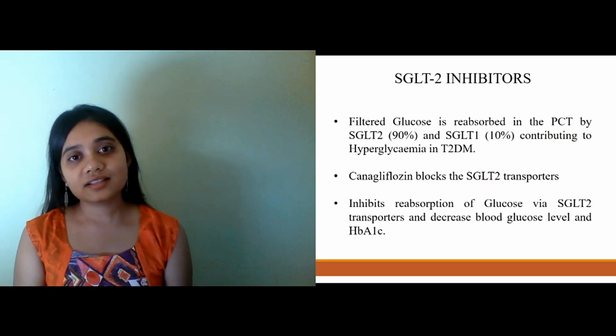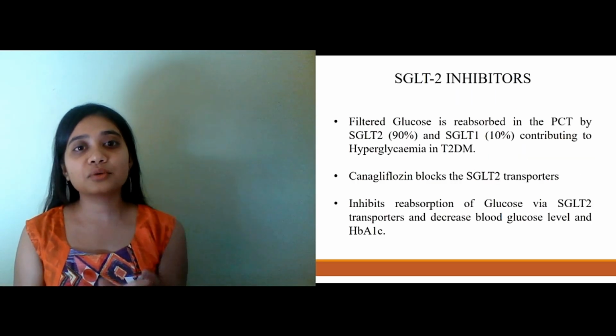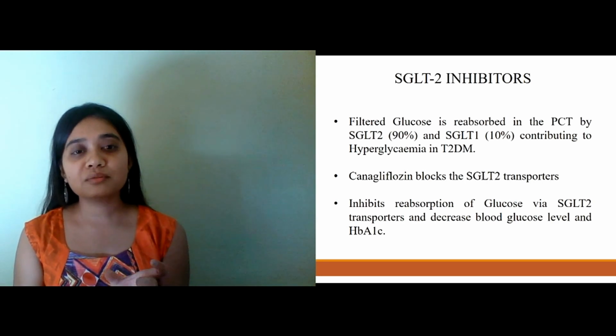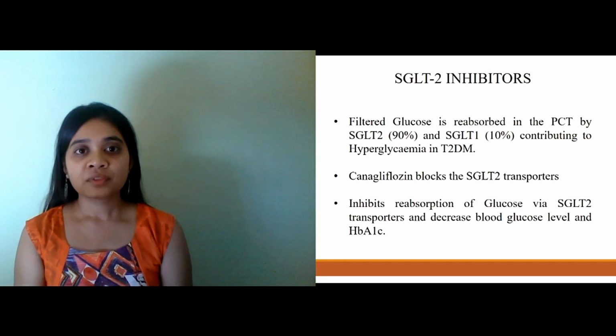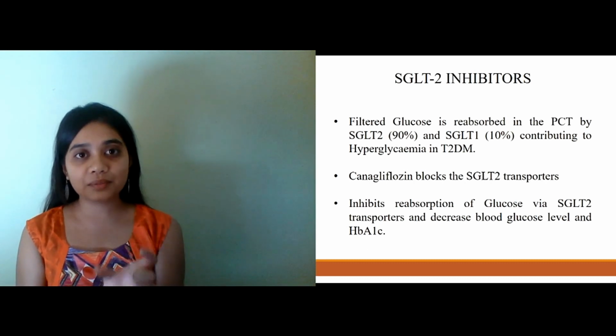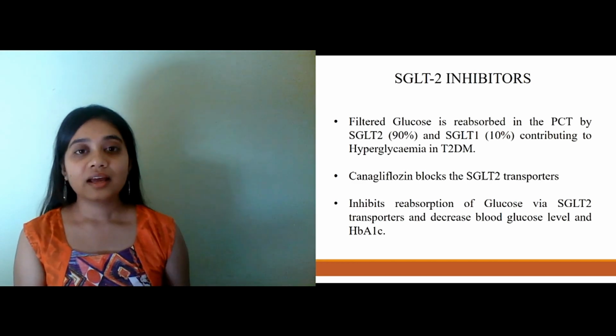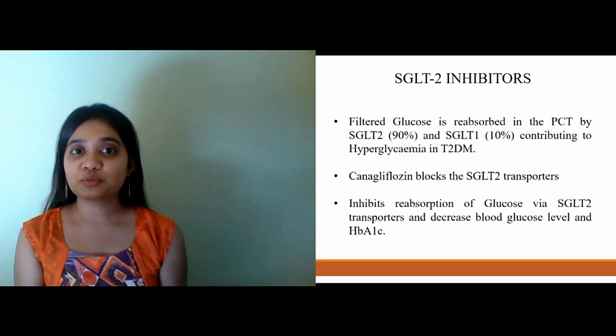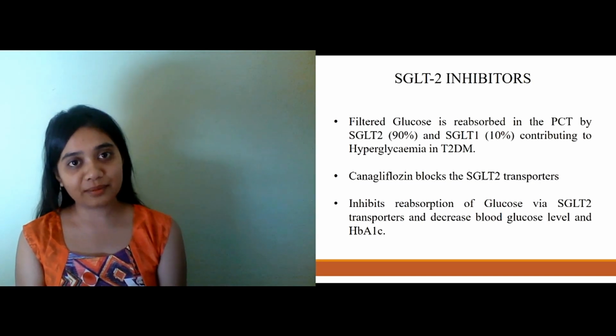Next is SGLT2 inhibitors. It is sodium glucose linked transporter or sodium glucose co-transporter. Now most of the filtered glucose is reabsorbed by the PCT in the kidney by the SGLT2 transporter, and it contributes to the increased blood glucose level in type 2 diabetes.